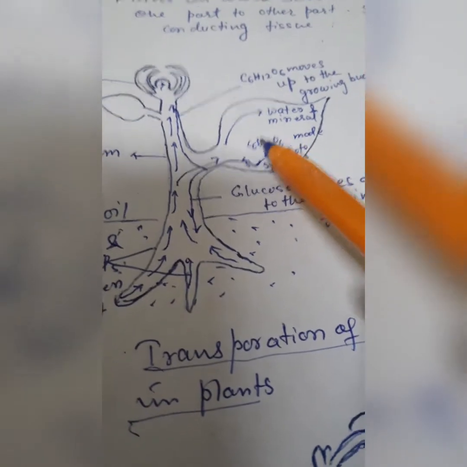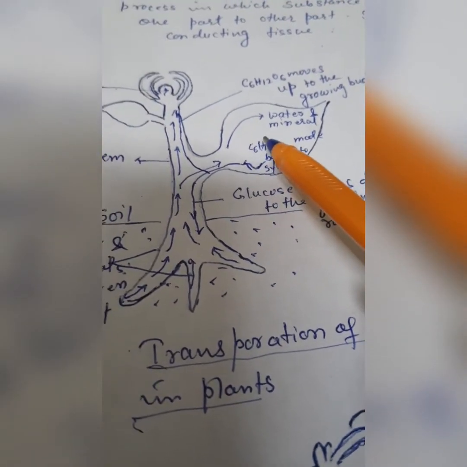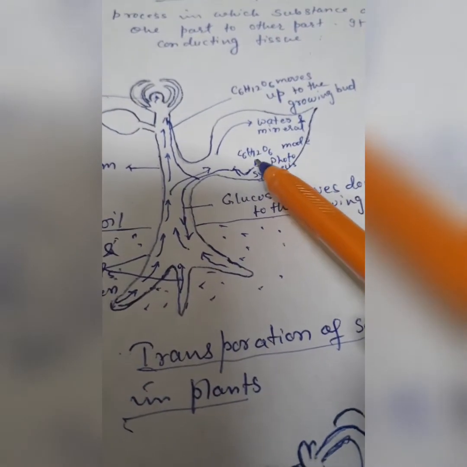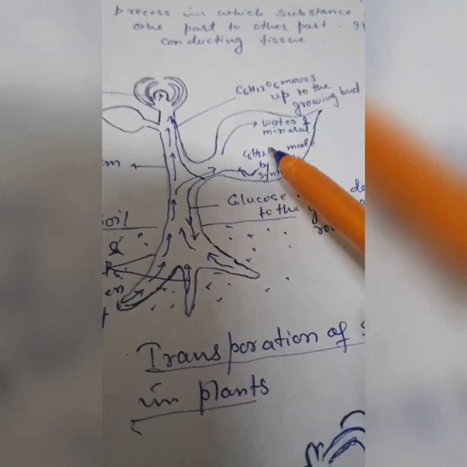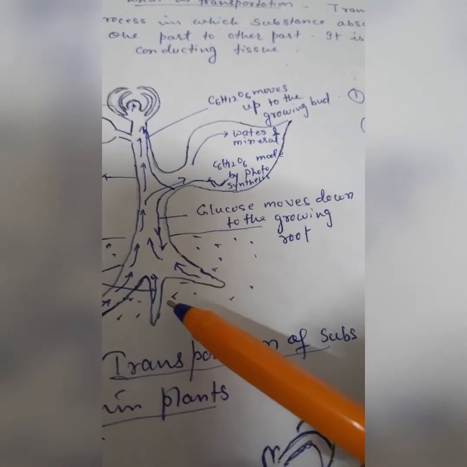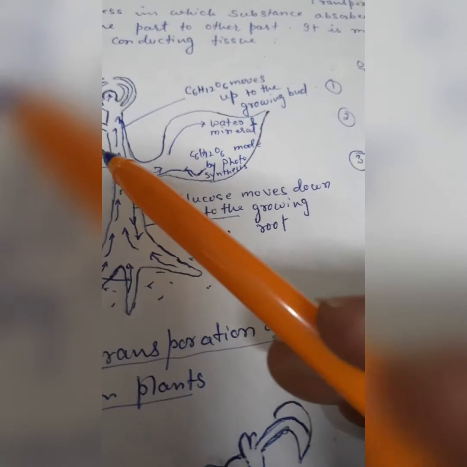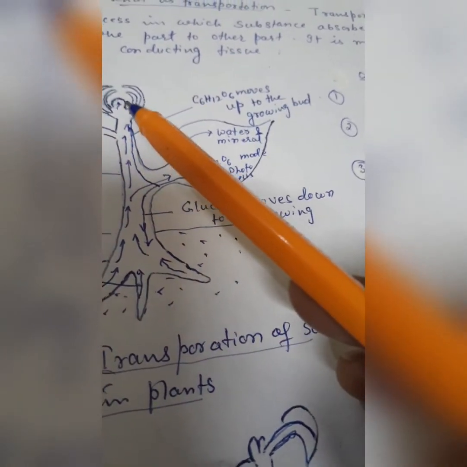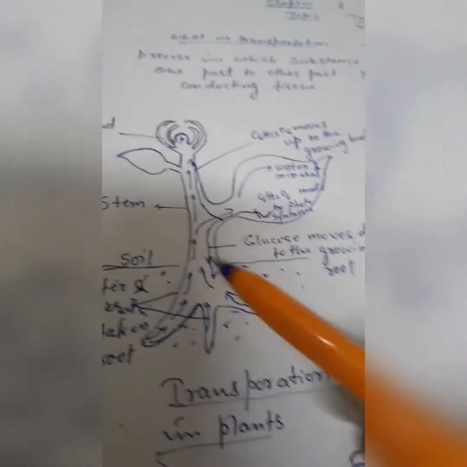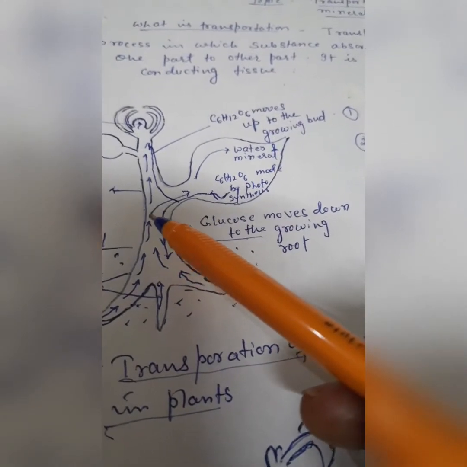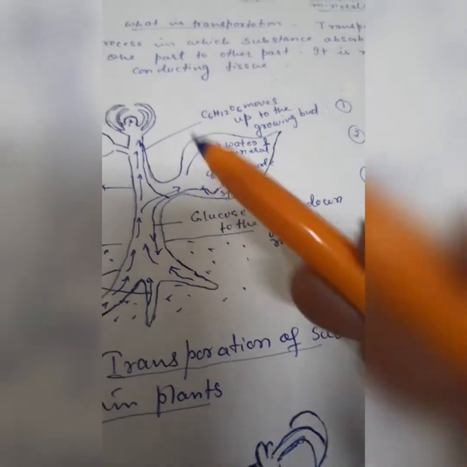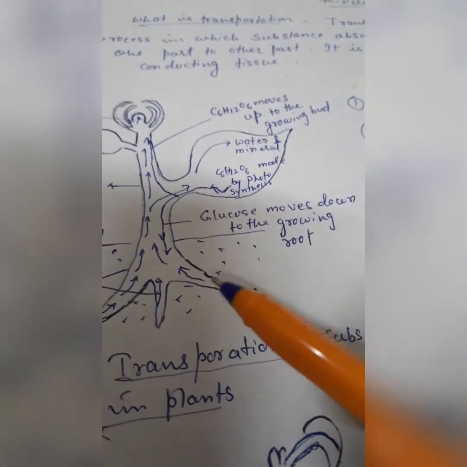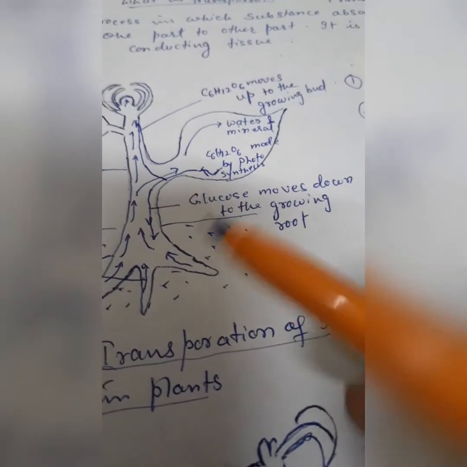Here the photosynthesis process takes place, and at the end of photosynthesis glucose is made. This glucose moves down to the growing part of the root, and some glucose moves up to the growing bud, and then to the whole plant. All the glucose moves through phloem tissue.